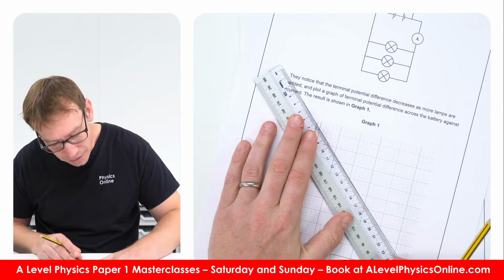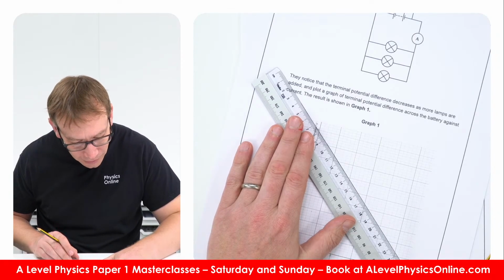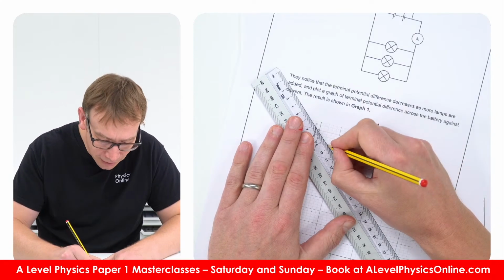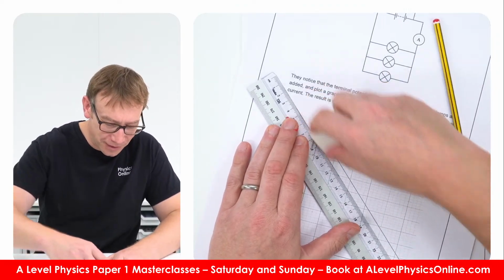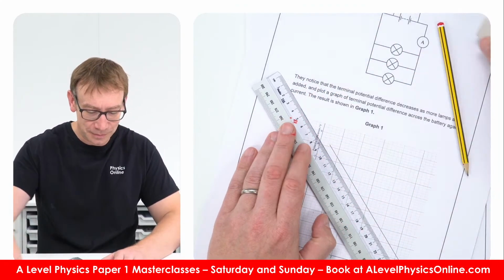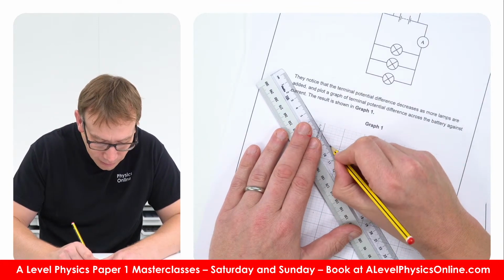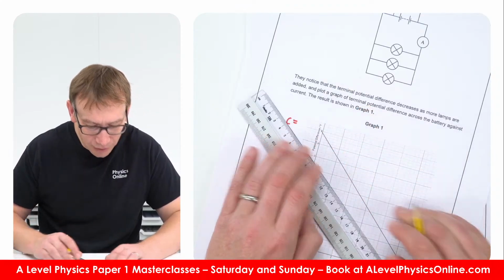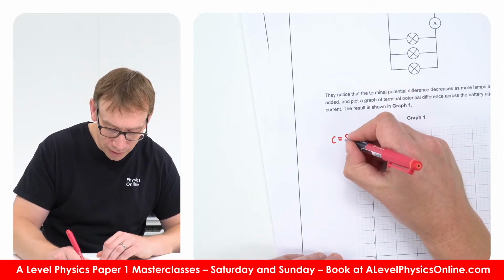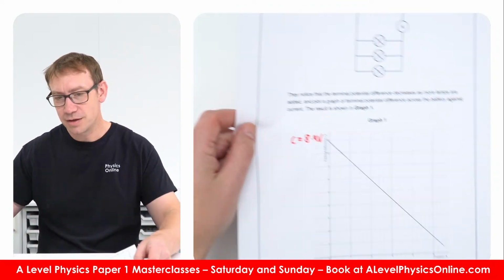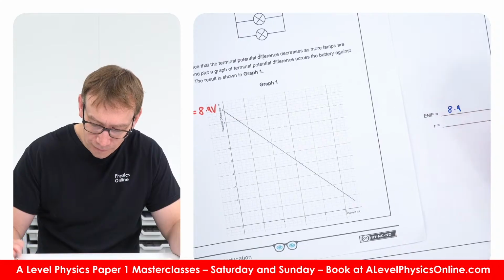Is it going to be 9 or is it going to be more like 9.5? I reckon doing it for a second time. Oh, this is why I'm using a pencil, otherwise I will be making mistakes, because I guess there's a thickness of the line here. Yeah, so looking at this in a bit more detail, I'm going to say that's about 8.9 volts. So reading off the y-intercept, the EMF is about 8.9 volts.